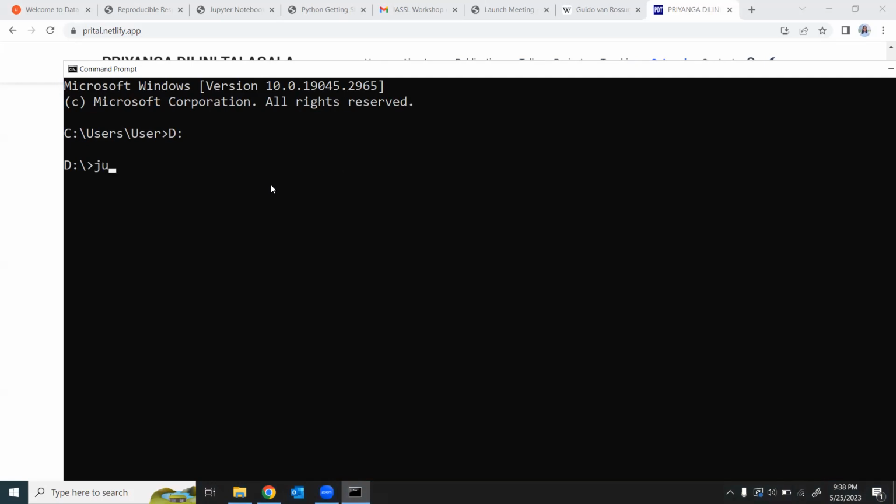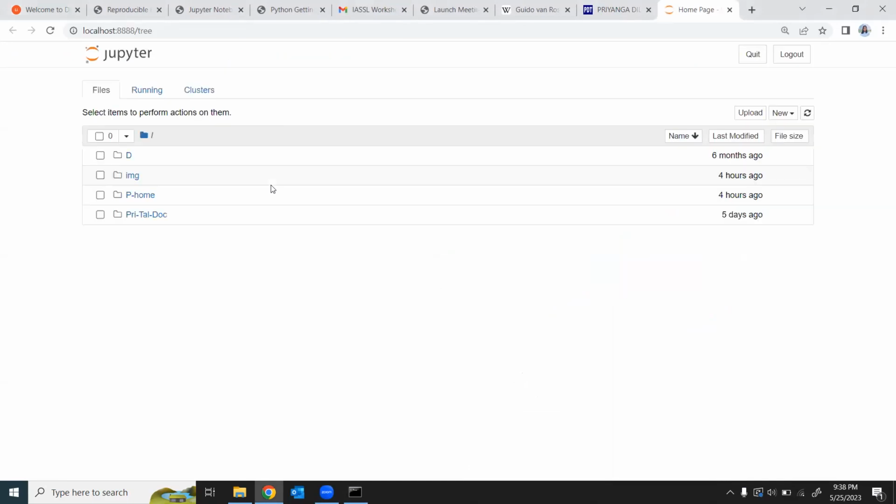Now, if you go and type jupyter notebook, it brings me to my D drive. So if you want to open Jupyter Notebook from a drive other than the C drive, you just need to run D:, and then it will open your directory in the new drive.